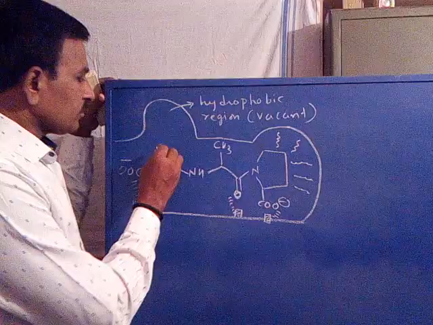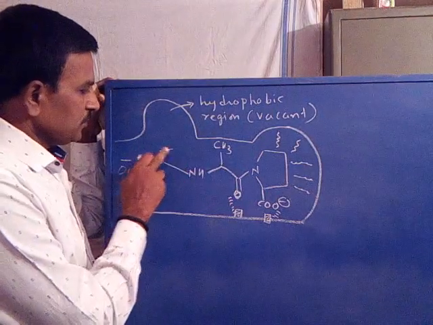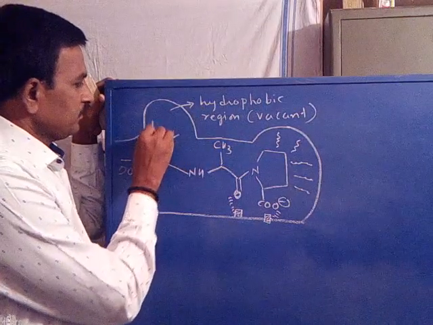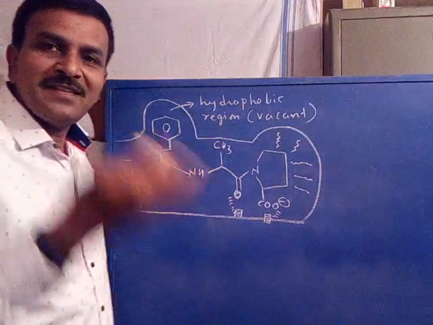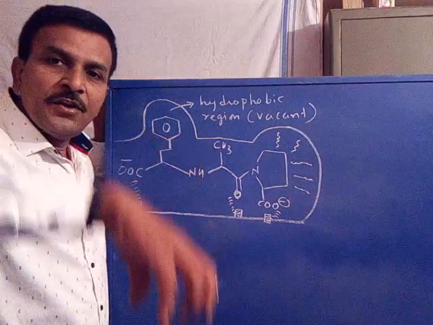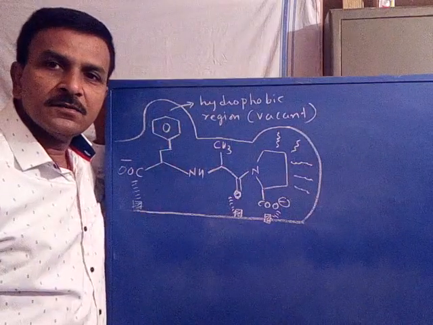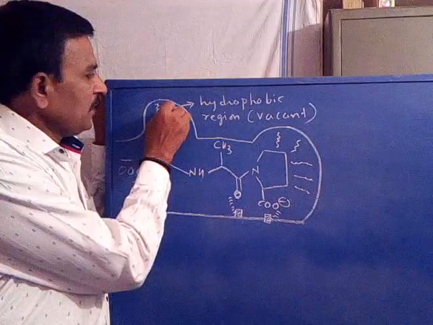Now CH2 CH2 CH2 CH2 and one benzene ring. We extended the structure by introducing CH2 CH2 and a benzene ring which is hydrophobic in nature, so that this is involved in